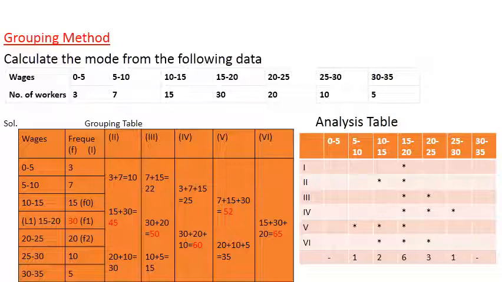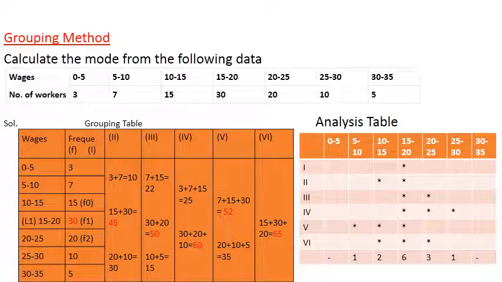Then sixth column, you have to leave the first two, 3 and 7. Then add in 3's. 15 plus 30 plus 20, that is 65. Then it is 10 and 5. These are only two. We don't have a third number, so leave these two. So now you have prepared the grouping table.